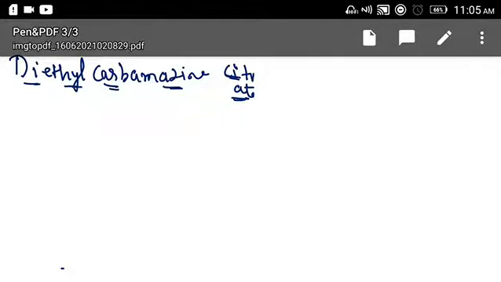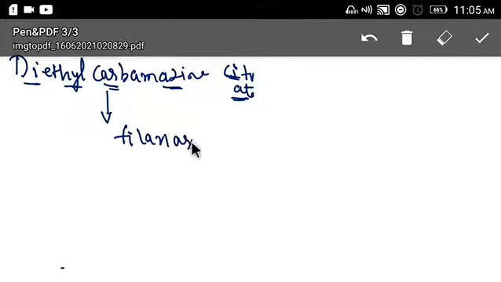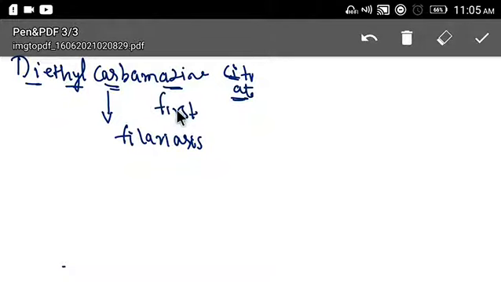Let us discuss diethyl carbamazine citrate. What is this diethyl carbamazine citrate? It is the drug against filariasis. It is the drug used for filariasis. Clear? And it is the first drug for filariasis. Clear?